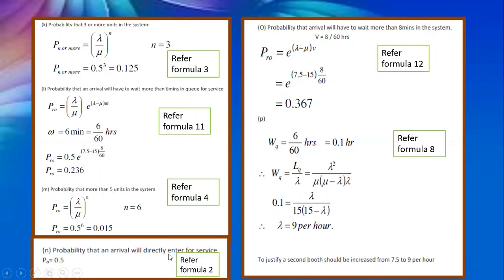Probability that an arrival will directly enter for service. Enter for service means no waiting time. So P naught will be given as 1 minus rho, so that will be equal to 0.5. Probability that an arrival will have to wait more than 8 minutes in the system. So again it is the same formula, e to the power of minus (mu minus lambda) into V. So it is 8 by 60 hours, and it will be equal to 0.367.